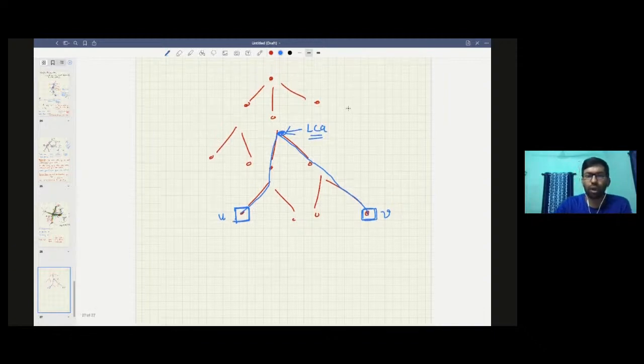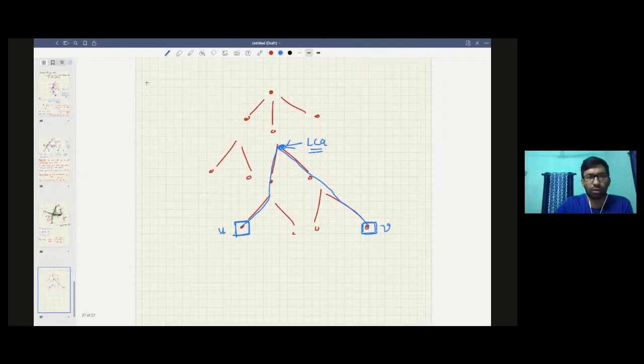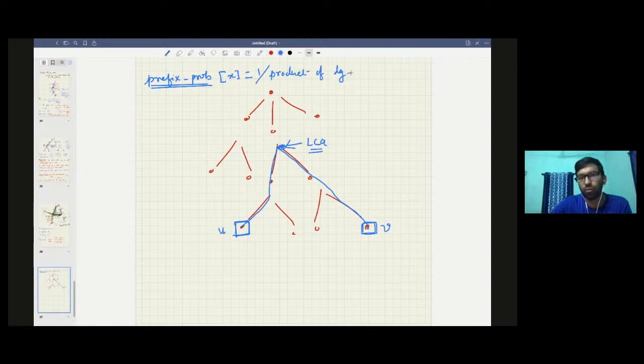if you have some other table, let's call that the prefix probability. So what is the prefix probability of any node x? It is nothing but 1 by the product of degree minus 1 from the root. Right? Let's call this node c.